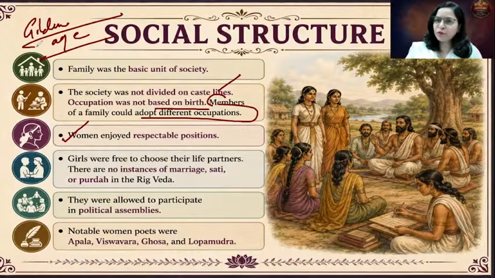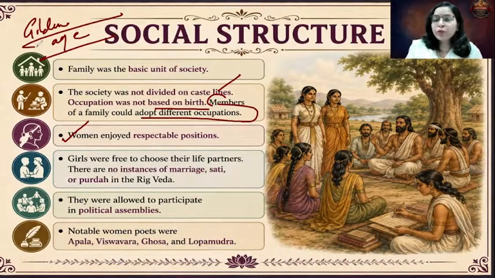For example, for Draupadi, the task was to hit the eye of the rotating fish, which Arjuna did, and Arjuna finally married Draupadi. Like that, Swayamvars were organized, and women had a right to choose their own husband.